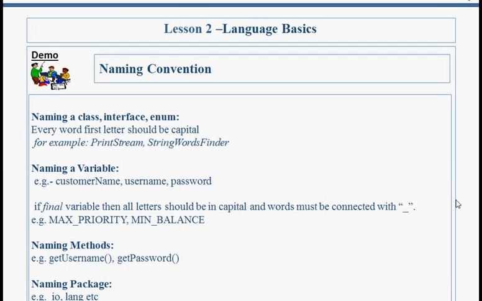If final variable, then all letters should be in capital and words must be connected with the underscore. For example, MAX_PRIORITY and MIN_BALANCE.